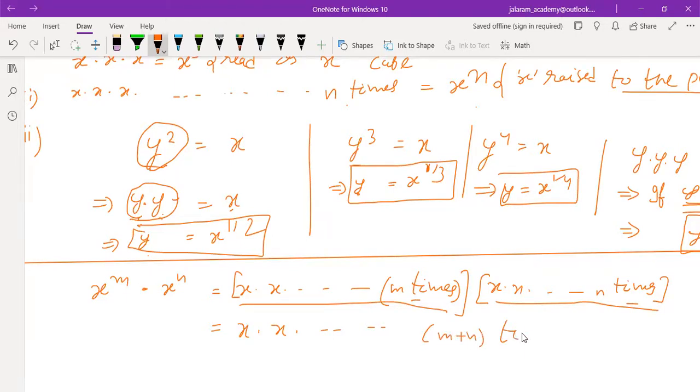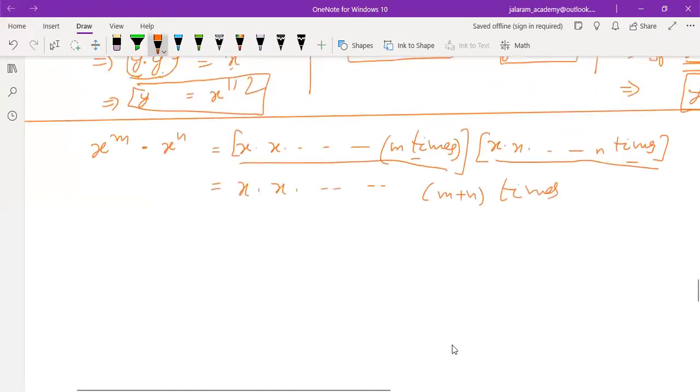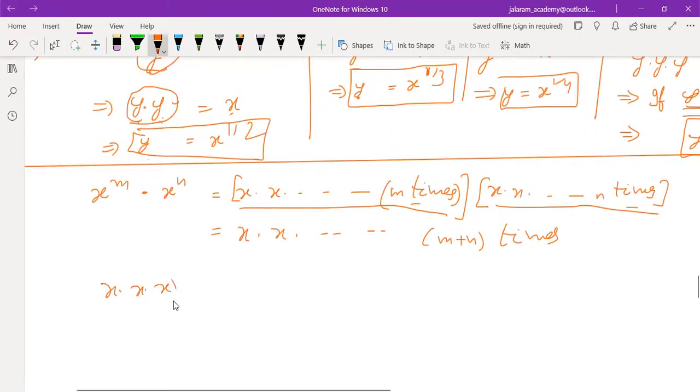Is that clear to everyone or not? For example, if you multiply x into x 3 times, and then x into x 2 times, the first bracket is x cube and the second bracket is x square. So in all, how many times is x there? 3 plus 2, that is x to the power 5. Similarly if we multiply x m times and then x n times, adding them all gives x to the power m plus n. That's why we say the rule in multiplication of indices: powers are added if the base is same.